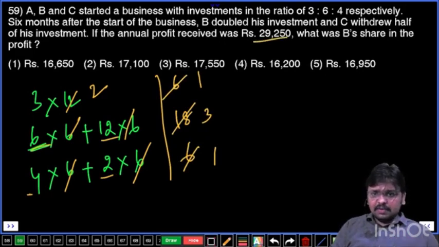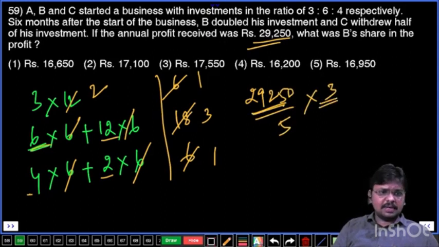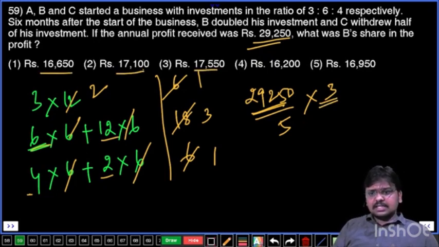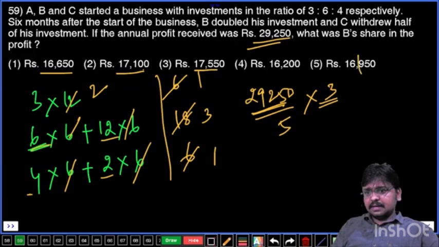Annual profit is going to be 29,250. 29,250 is equal to 5 parts, and you need to calculate B's share. B's share is 3 parts. This is a 9 multiple and it is a 3 multiple, so the answer should be a 9 multiple. Let's verify your options. First option is a 9 multiple, second option, third option also 9 multiple. Yes, all the options are 9 multiples. Let's go with the options except this one. It is not a 9 multiple.